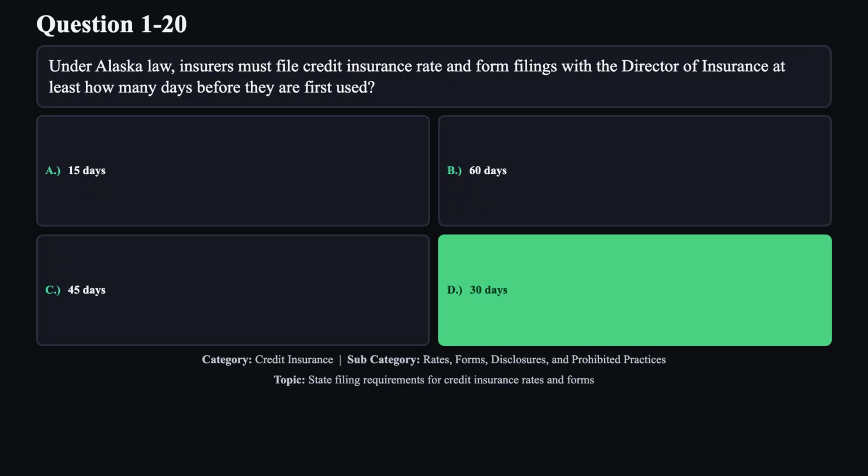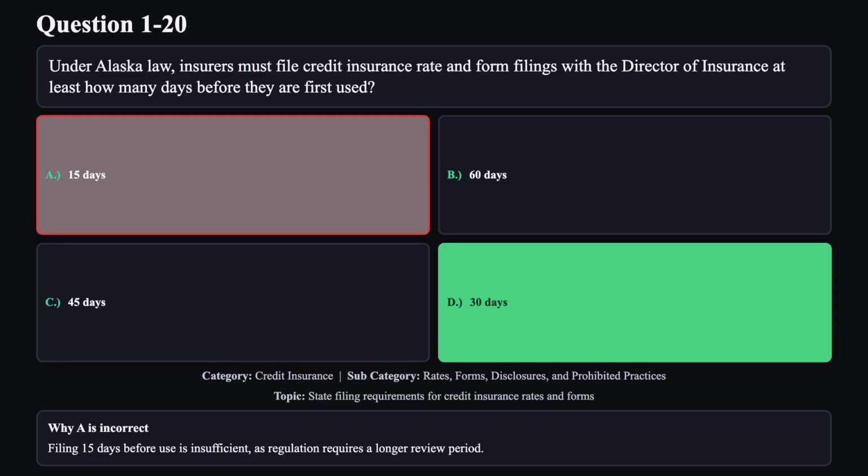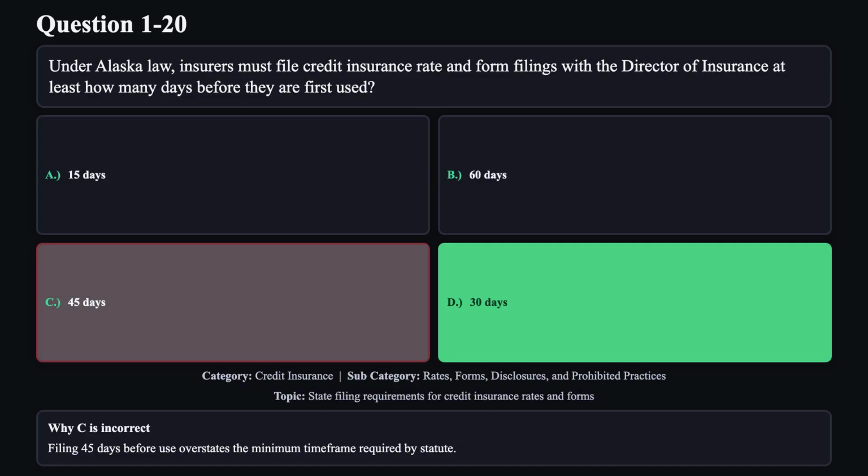The correct answer is D. The correct answer is 30 days because Alaska statute requires insurers to submit credit insurance rates and forms at least 30 days prior to their first use, allowing the director adequate time for review. Reason A is not correct. Filing 15 days before use is insufficient, as regulation requires a longer review period. Reason B is not correct. Filing 60 days before use exceeds the minimum period mandated for review. Reason C is not correct. Filing 45 days before use overstates the minimum time frame required by statute.